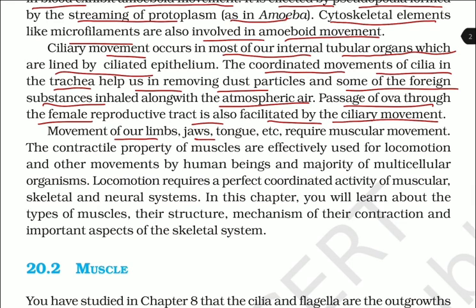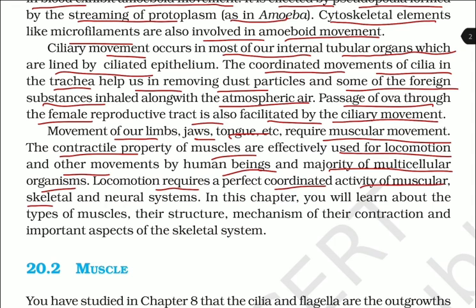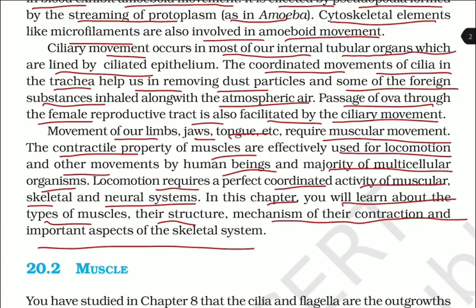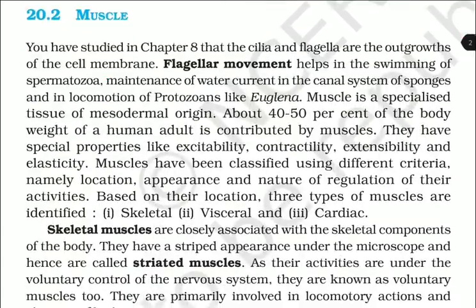Movement of our limbs, jaws, tongue, etc. requires muscular movement. The contractile property of muscles is effectively used for locomotion and other movements by human beings and the majority of multicellular organisms. Locomotion requires a perfectly coordinated activity of the muscular, skeletal, and neural systems. In this chapter, you will learn about the types of muscles, their structure, the mechanism of their contraction, and important aspects of the skeletal system. Muscle.